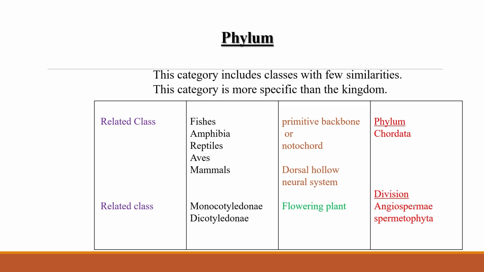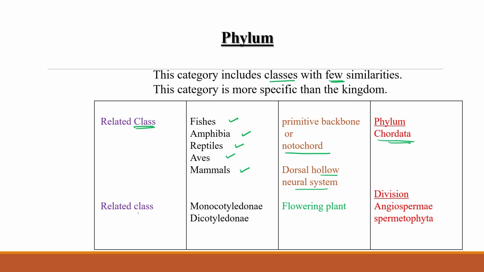Got the point? Now phylum. This category includes classes with few similarities, like related classes, again with less similarity. Fishes, amphibia, reptiles, aves, and mammals all have a notochord and a dorsal hollow neural system. Because of the presence of this, we can put all these animals into phylum Chordata, since they all have a notochord.